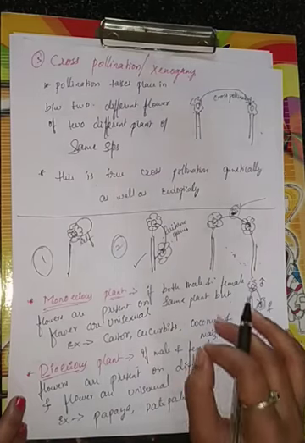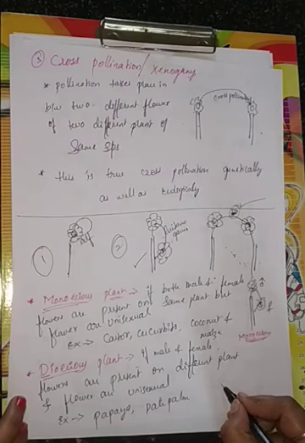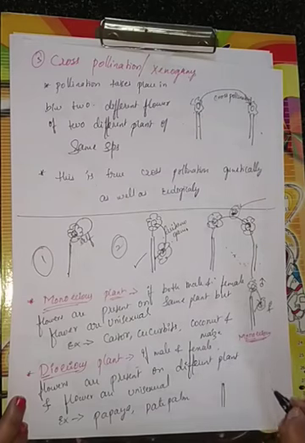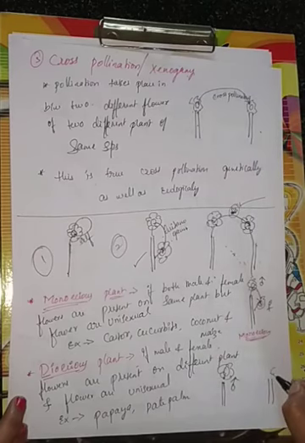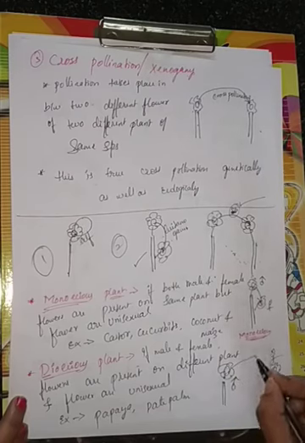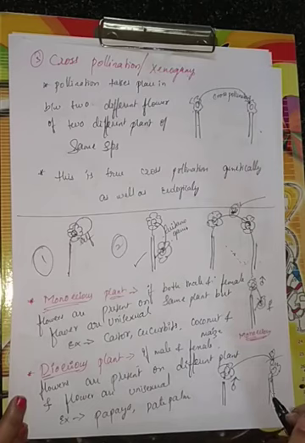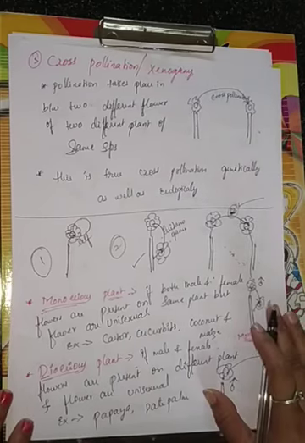Here cross pollination must be there, because one plant will be here, and somewhere else another plant will be there. This will be the unisexual male flower. If I say this is the unisexual female flower, then for the pollination to happen, there should be an agent.